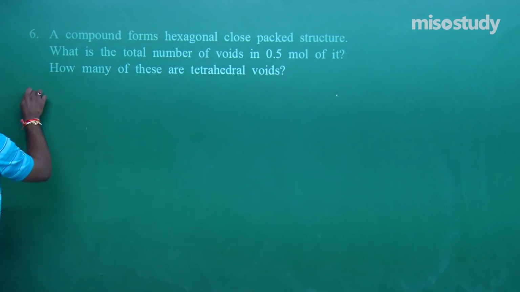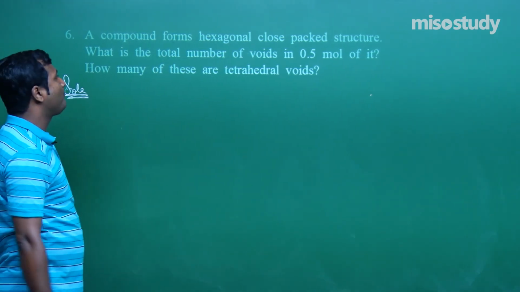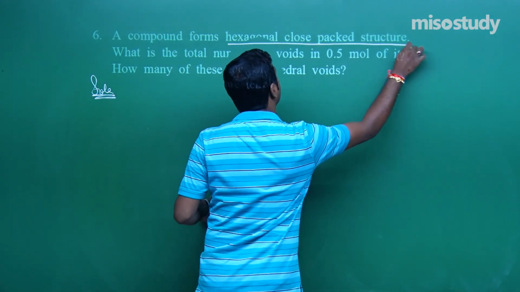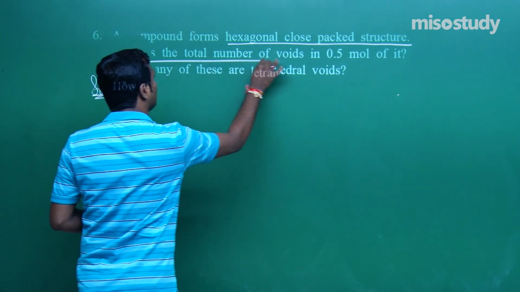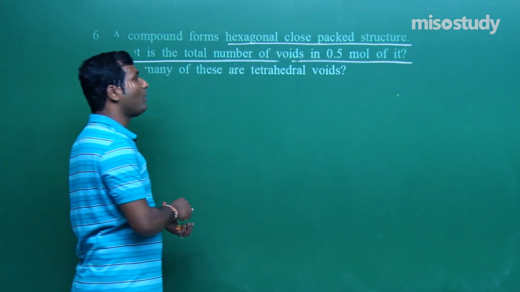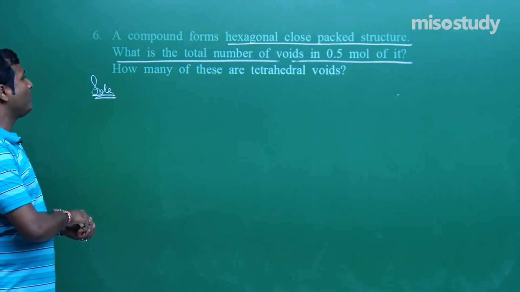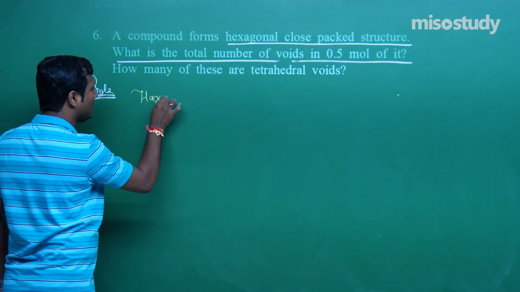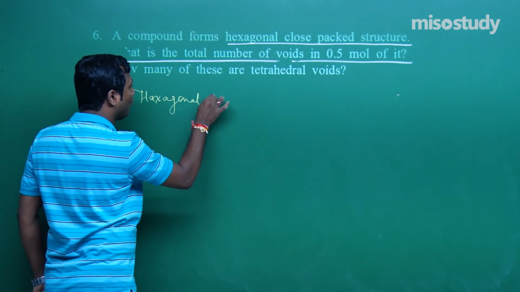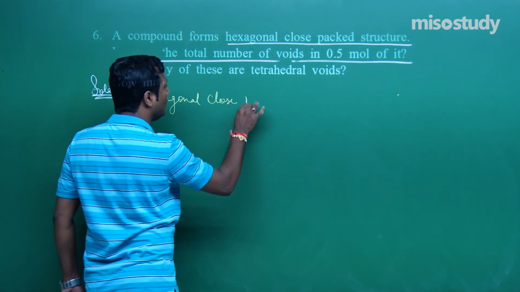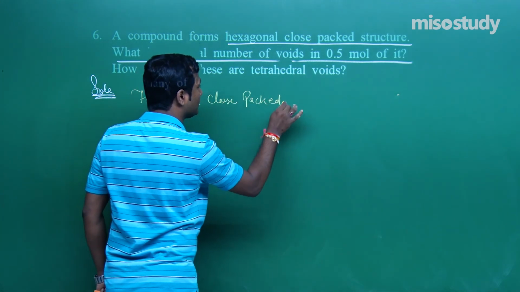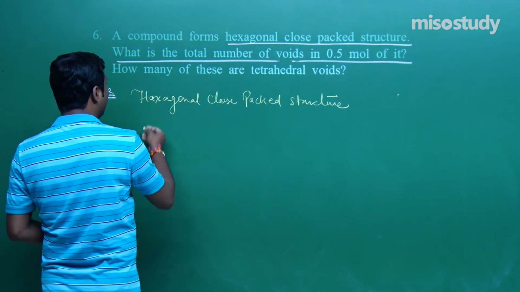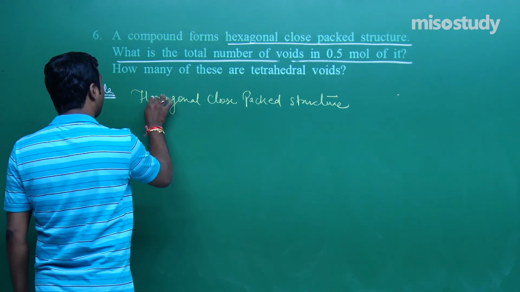Here is the question. A compound forms a hexagonal close packed structure. What is the total number of voids in 0.5 mole of it? How many of these are tetrahedral voids? What is given here? It is given that it has a hexagonal close packed structure.